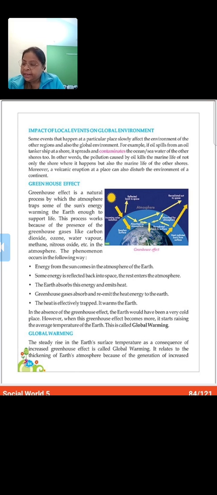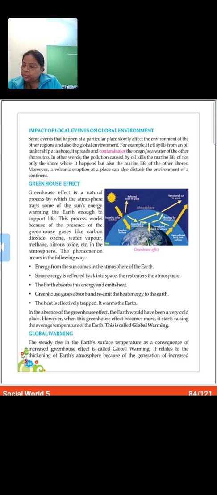The phenomenon occurs in the following way. First point is energy from the sun comes in the atmosphere of the earth. Second point is some energy is reflected back into space, the rest enters the atmosphere. Third point is the earth absorbs this energy and emits heat. Fourth point is greenhouse gases absorb and re-emit the heat energy to the earth.